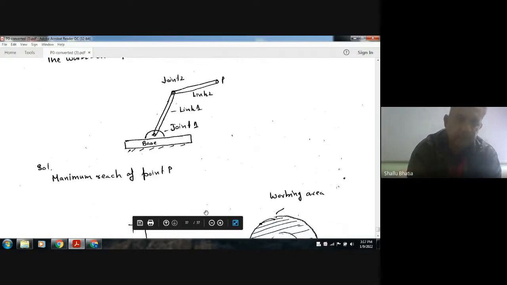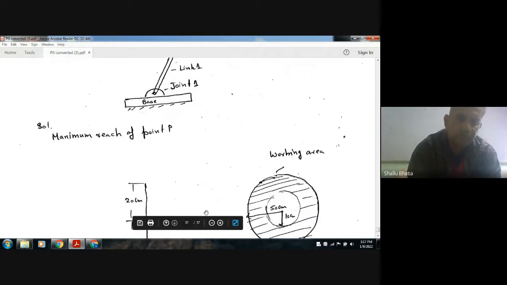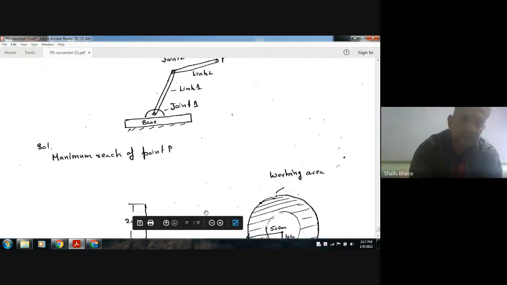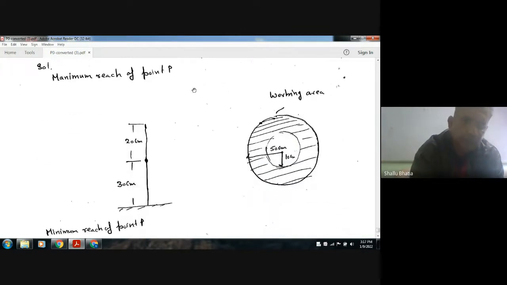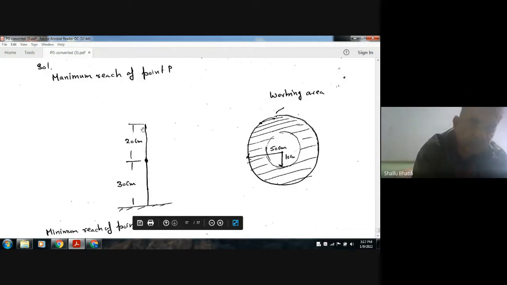So the maximum reach is when link one and link two are in a straight line. The length of link one is 30 centimeter and length of link two is 20 centimeter. So the maximum it can reach is 50 centimeter from the fixed point, so maximum radius can be 50 centimeter.